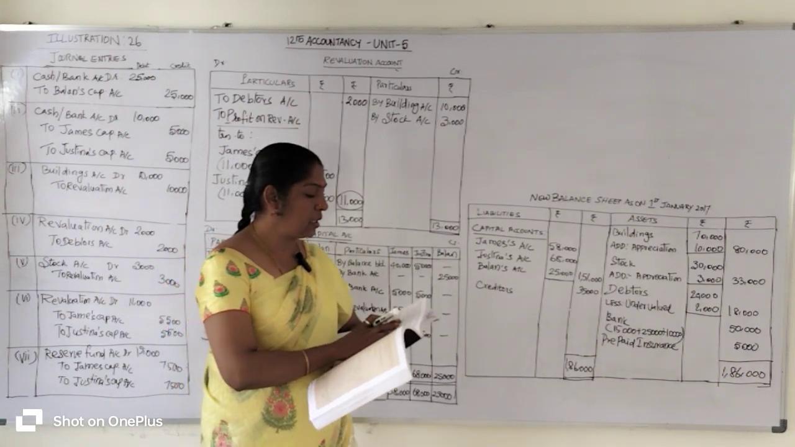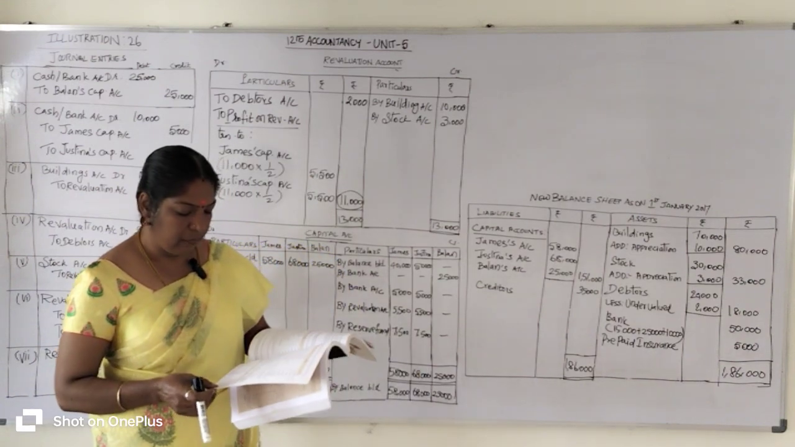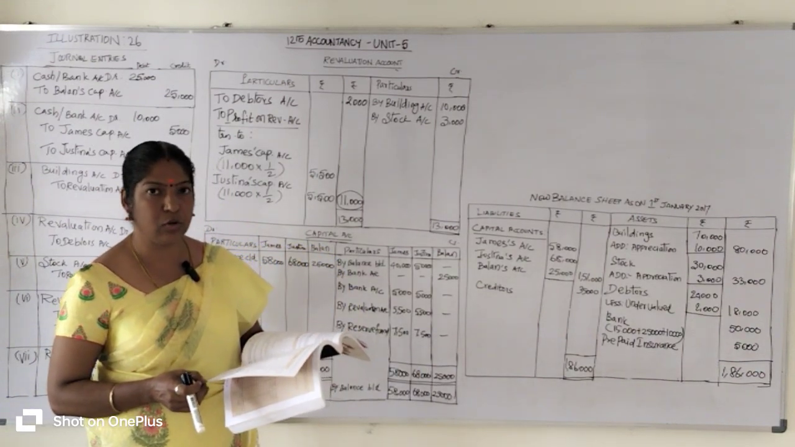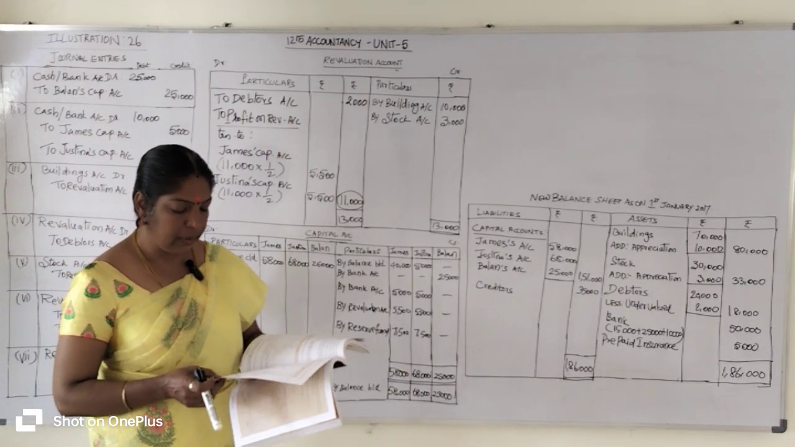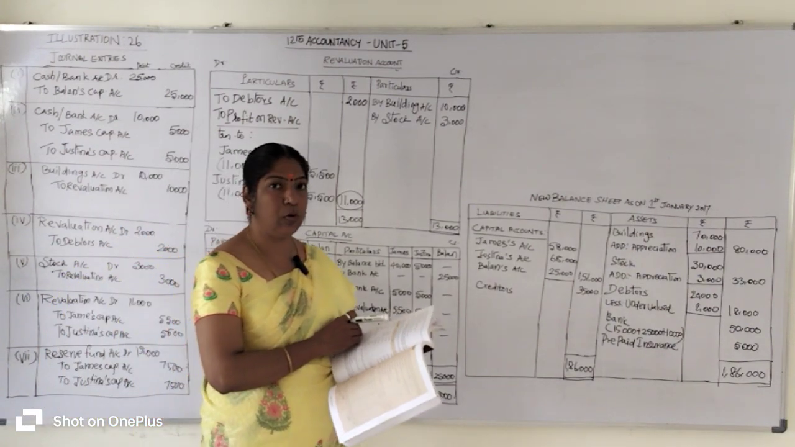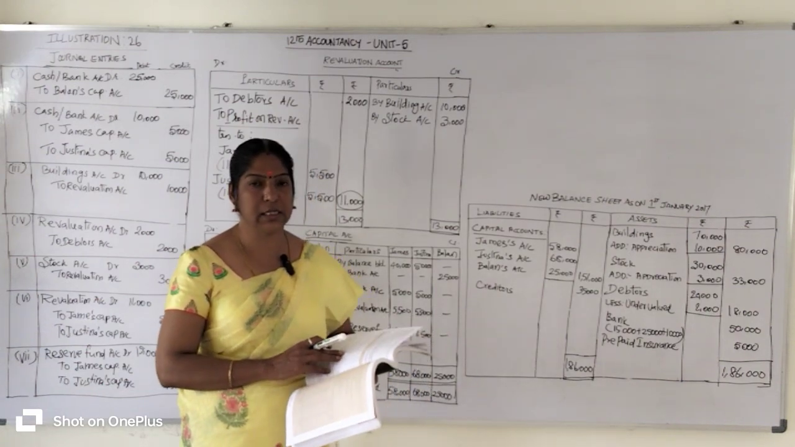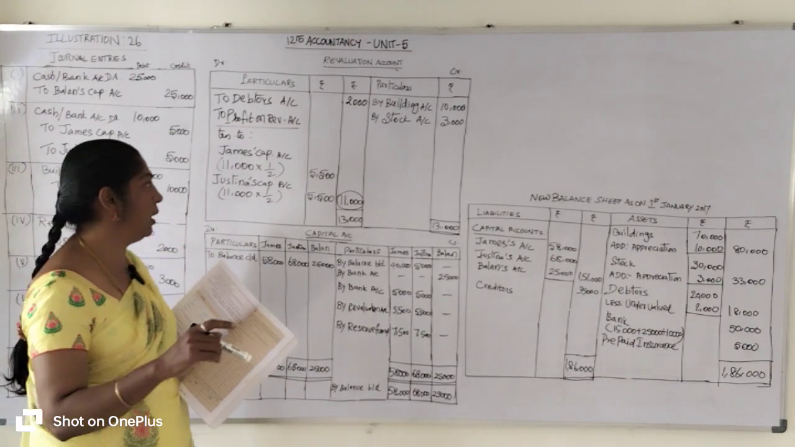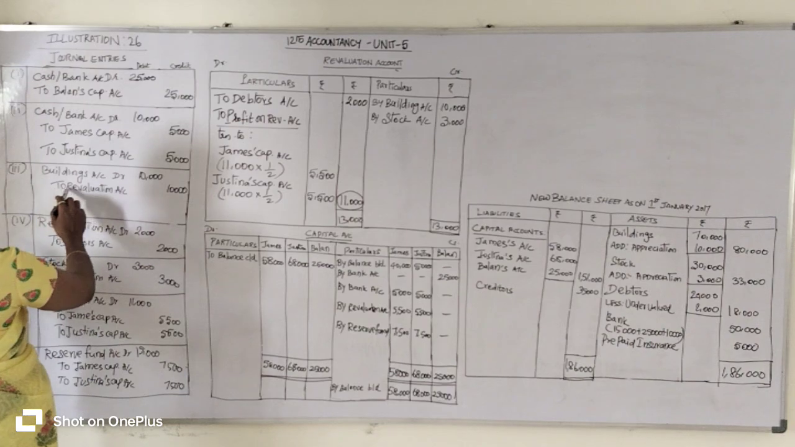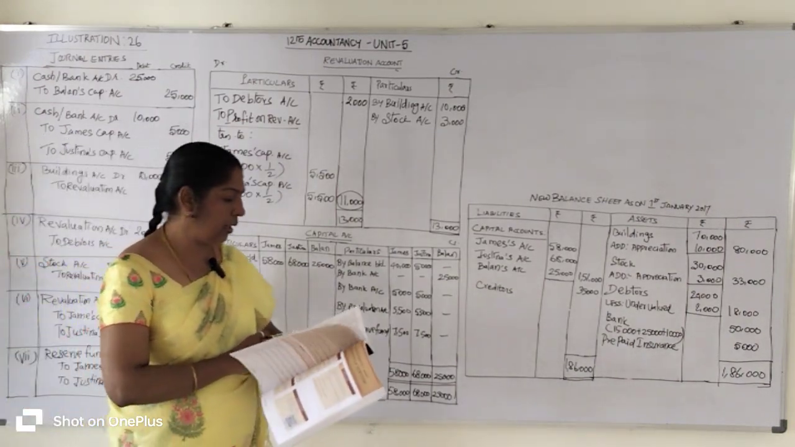Then the assets are valued as under: building 80,000 rupees. We have building value 70,000 rupees in the question. So here building 80,000 rupees is appreciated, which means building account increases, asset account also increases. If the asset account increases, revaluation account is to be credited. So revaluation account is credited. Which account is to be debited? Building account is to be debited.